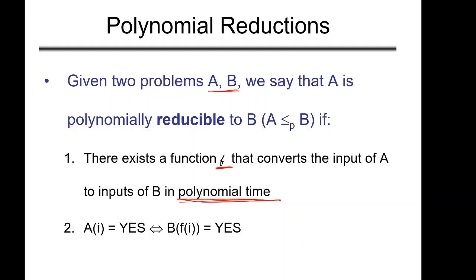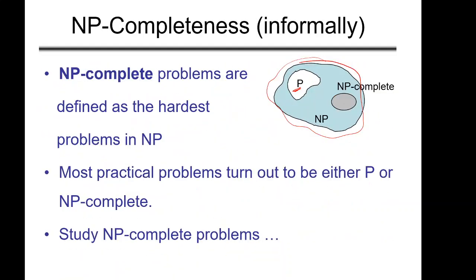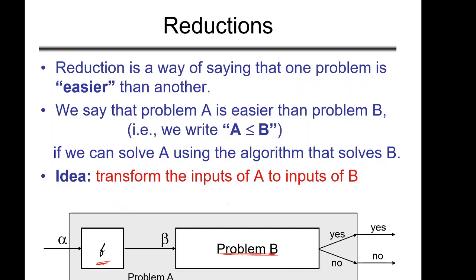Let's once again go to this box. If we can come up with this function, and this function can transform this alpha into beta in polynomial time, then we can say that A is polynomially reducible to B.